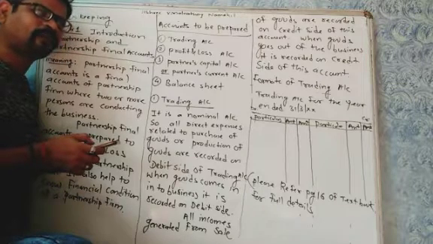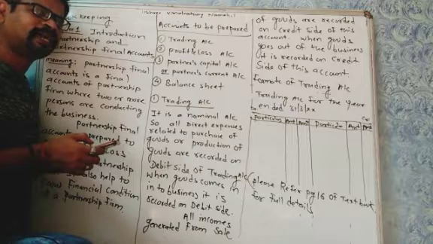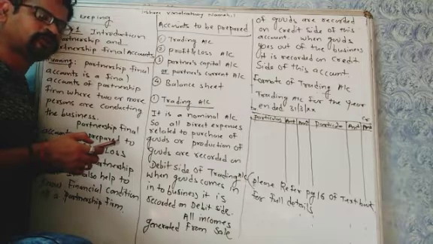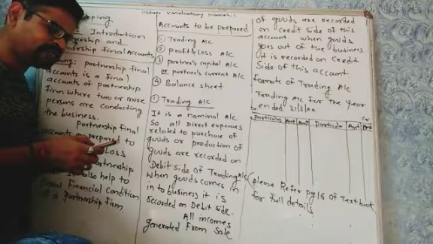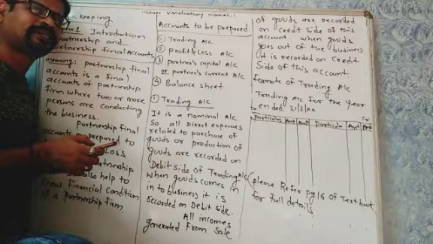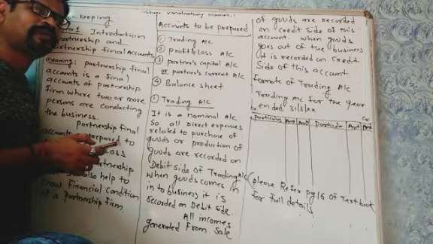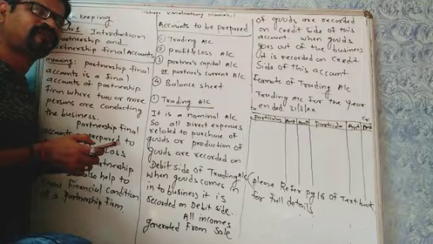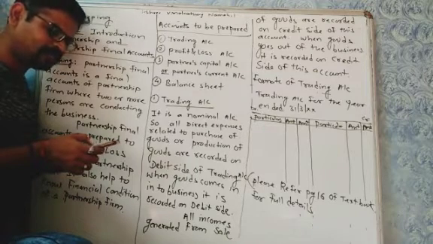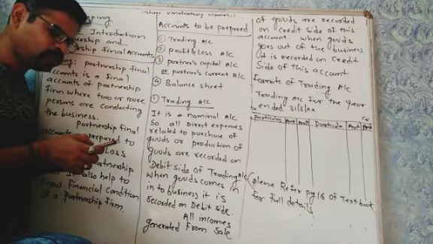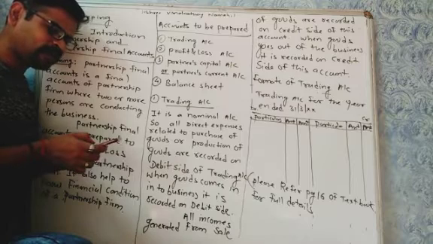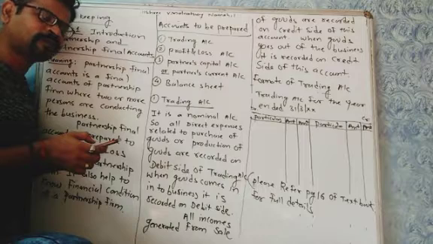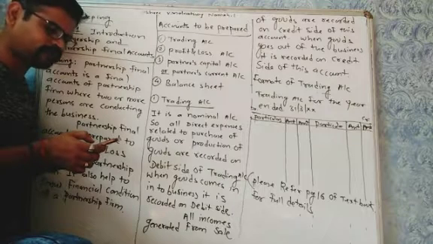Sales is an income for the business because it is direct income related to the sale of goods. It is recorded on the credit side of the trading account, from which return inward, that is sales return, is deducted. Sometimes goods are returned by our customer due to some defect. This is deducted from sales. Now, by goods lost by fire: when goods are lost by fire, goods go out of the business. Whenever goods go out of the business, it is recorded on the credit side of the trading account.